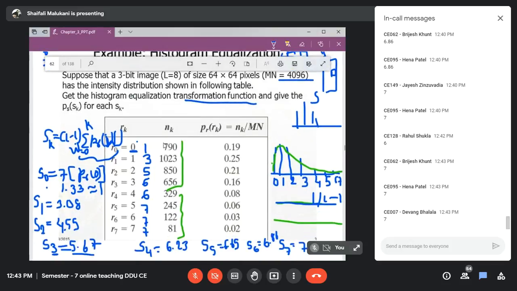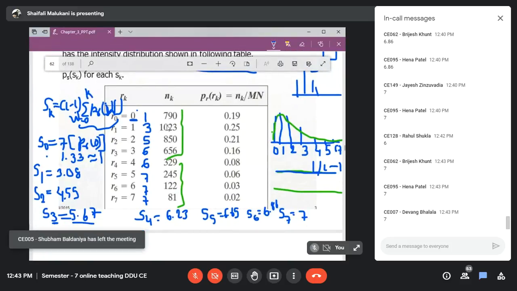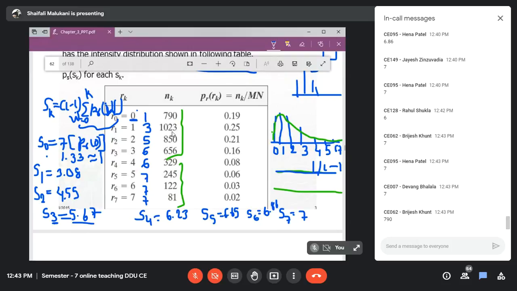Now the question is, you have to find out its histogram, right? So can you tell me how many pixels in my output image will now have value 1? What I did, in my input image, if 0 occurs, I have replaced all those zeros with 1. If 1 occurs, then I will replace all those with 3. True. How many pixels will have value 1? So it is 790.